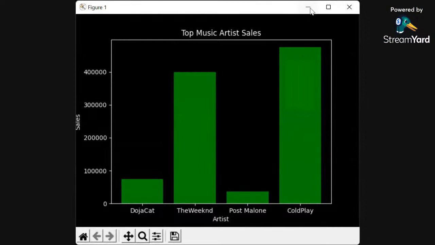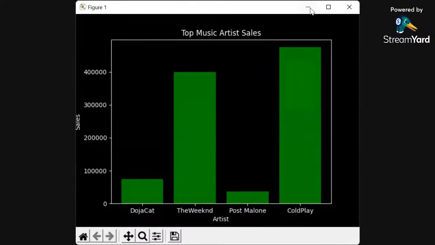So now when we display this graph, all right, let me stop sharing, and then let me go share my screen. Let me put this here, and we can pull that up. Now this is our graph right here. So you see the information that we inputted inside our graph. We create our list with the artists: Doja Cat, The Weeknd, Post Malone, Coldplay.